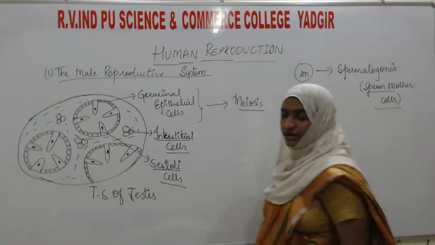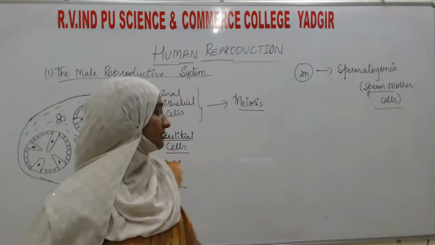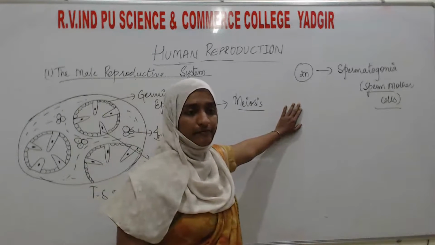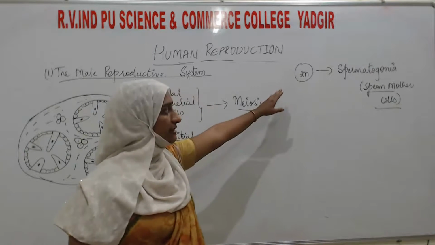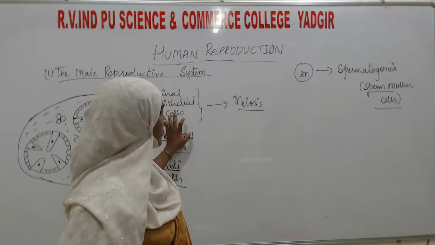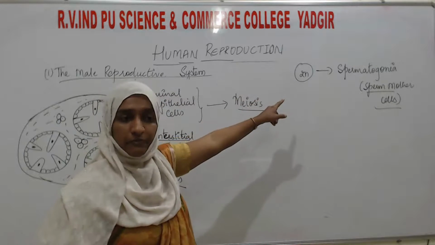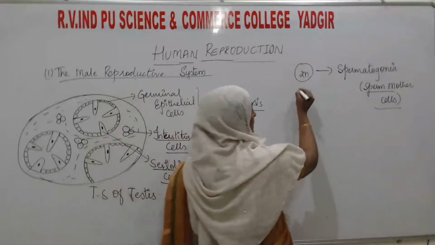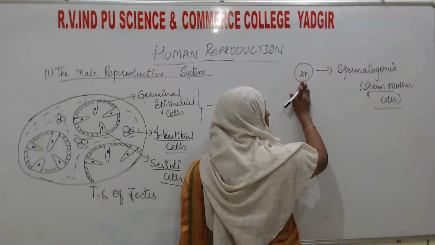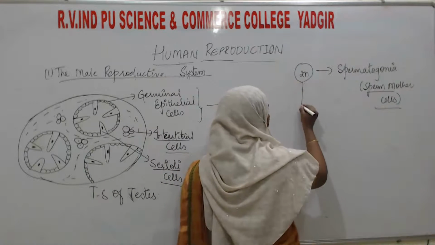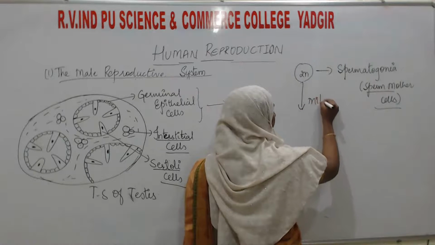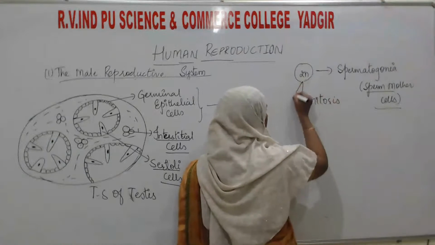That is the reason we call them sperm mother cells or spermatogonia. These germinal epithelial cells are known as the spermatogonia. They will first undergo mitosis, or cell differentiation will take place.